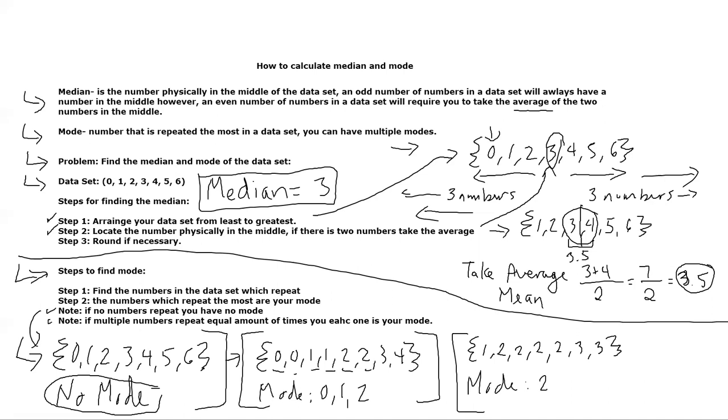Sorry, I miswrote that. So here, since the 0 repeats twice, the 1 repeats twice, and the 2 repeats twice, all three of them are in a three-way tie. Therefore, all three of them are your modes. You are allowed to have multiple modes. In this case, you'd write mode is 0, 1, and 2. 3 and 4 don't repeat, so they have nothing to do with mode.